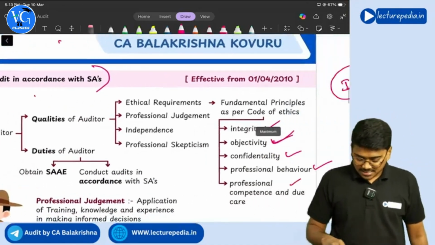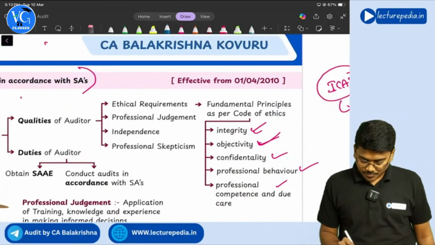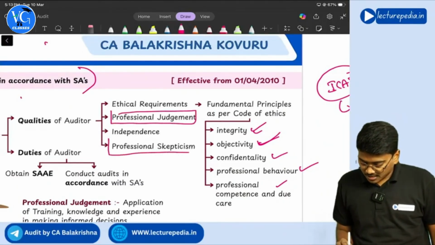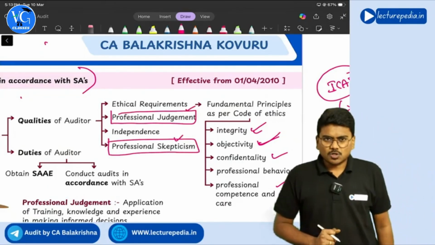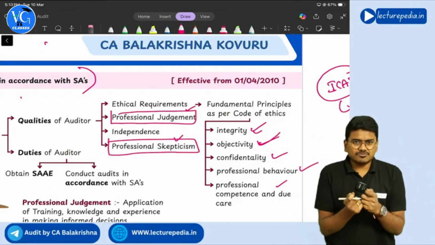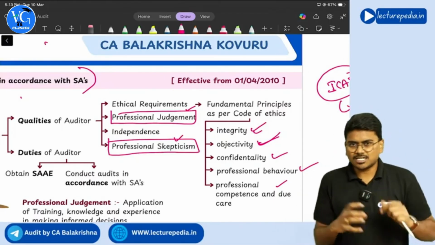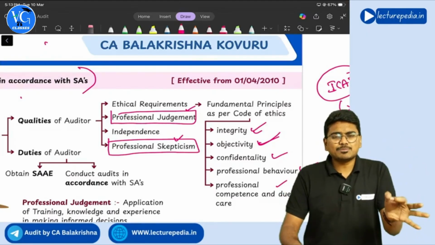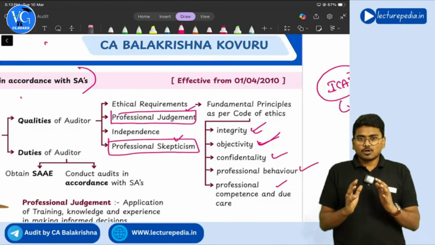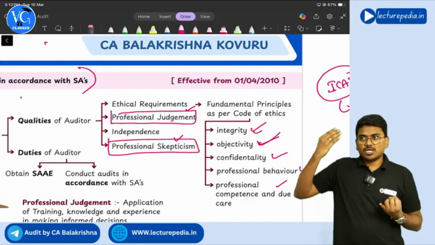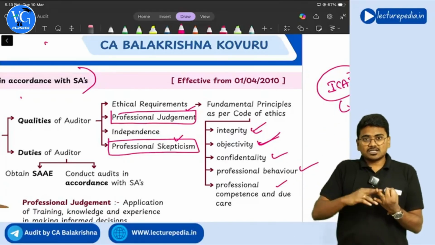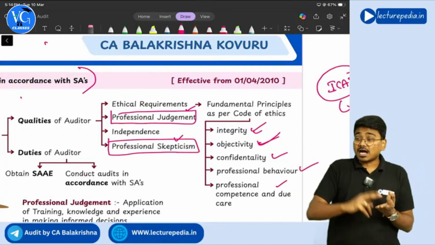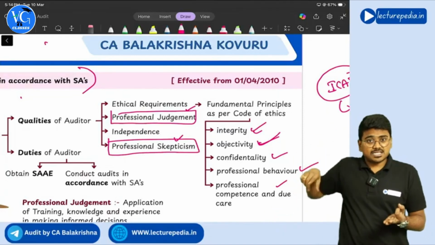Next, in the qualities itself, we also have professional judgment and professional skepticism. Students will be confused with respect to these two. Let me explain. Professional judgment means, while reading books, you will obtain knowledge. During your CA course, you will obtain knowledge. During your articleship, you will gain experience, right?